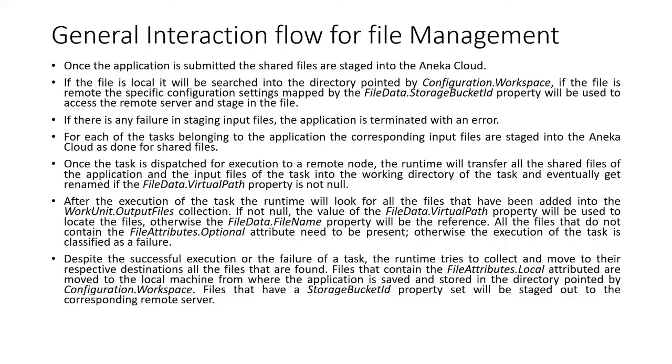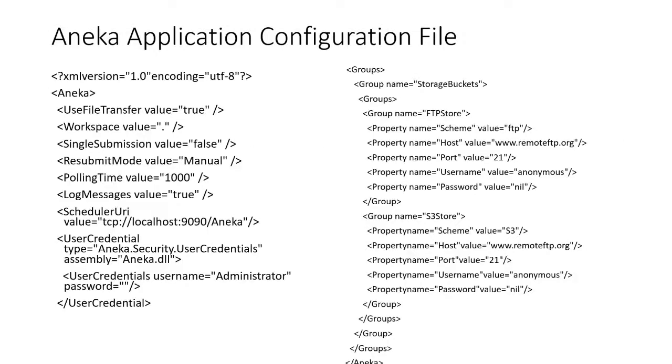Files that have a storage bucket ID property set will be staged out to the corresponding remote server. This is the code for the Aneka application configuration file.